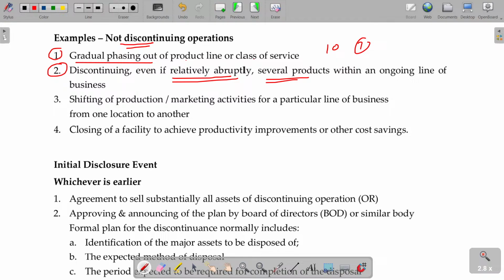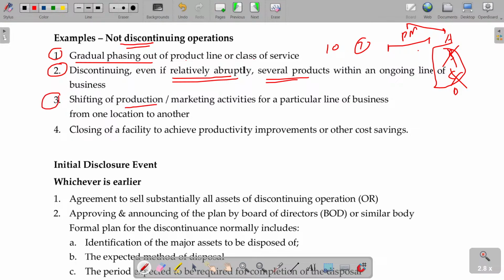I have a machine, using the machine I can produce A, B, C, D. For all these things I have only one plant and machinery. Suddenly I stop all of these things except A. This plant and machinery remains with that. This operation remains intact. So it is not a discontinuing operation. It's only product discontinuation, not operation discontinuation. One product's discontinuation will not be considered a discontinuing operation. Okay.